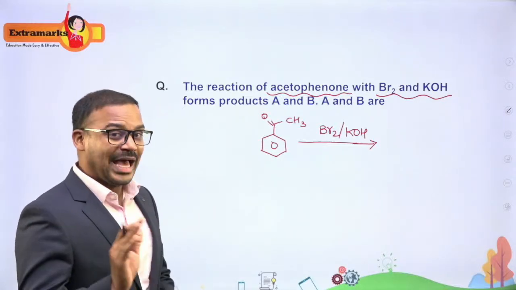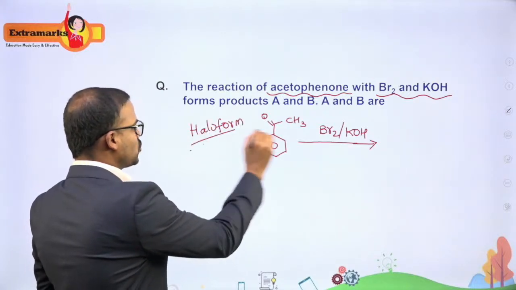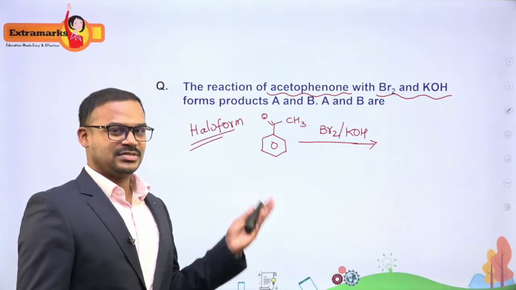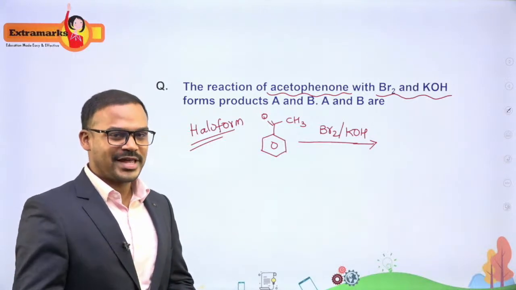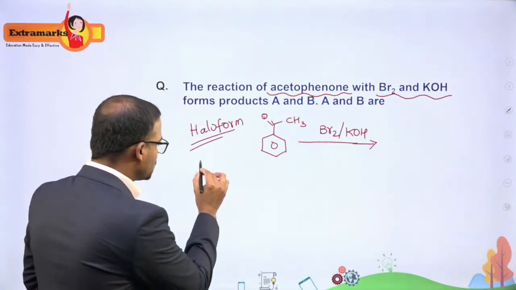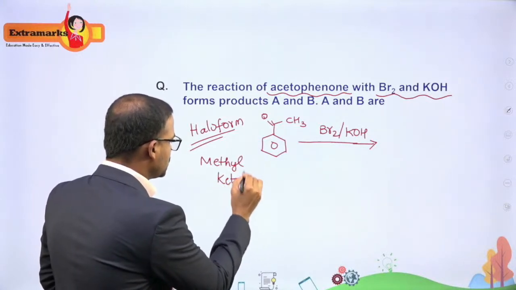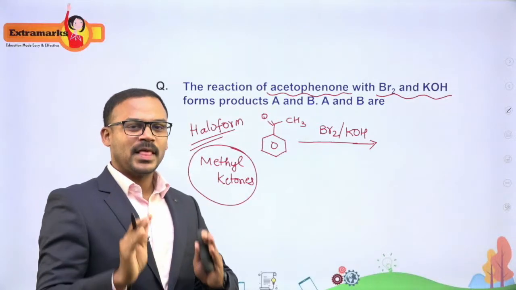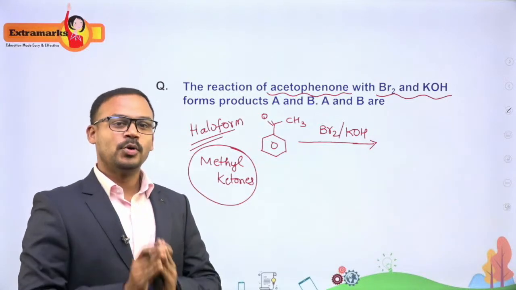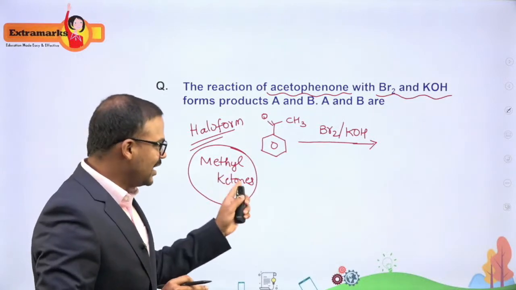What is the concept here? Whenever we talk about haloform reactions, this is also a qualitative analysis, so we are actually identifying a molecule. This is also a test, just like the phenol reaction we have seen where the white precipitate formed. This is an identification test for which kind of molecules? Methyl ketones. So the haloform reaction is specific to methyl ketones, and this is nothing new. It is there in your NCERT book in the organic chemistry chapter called aldehydes and ketones. So in the haloform reaction, methyl ketones will react.